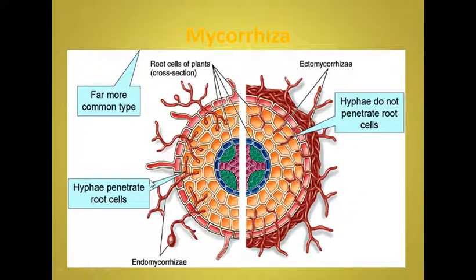In endomycorrhizae, the hyphae penetrate the root cells and may form knobs or bunches, and these are very helpful in the absorption and transfer of nutrients from the soil to the root cells. Within the root, the outer cortical cells are invaded by endomycorrhizae. So endomycorrhizae are far more common.